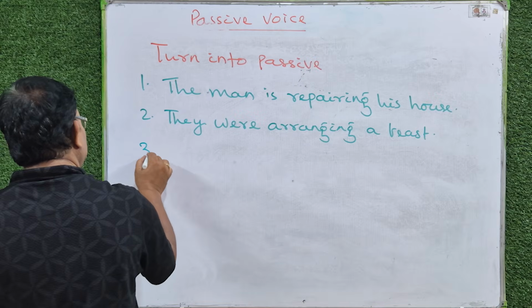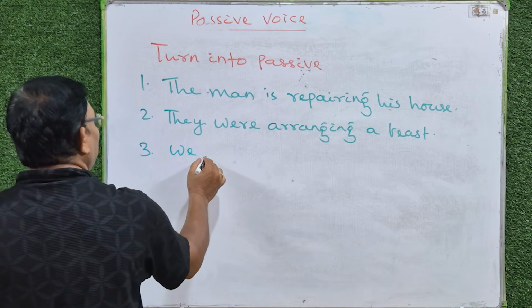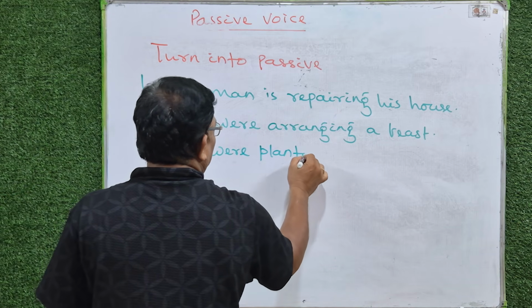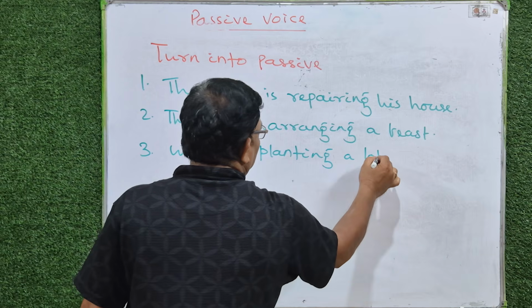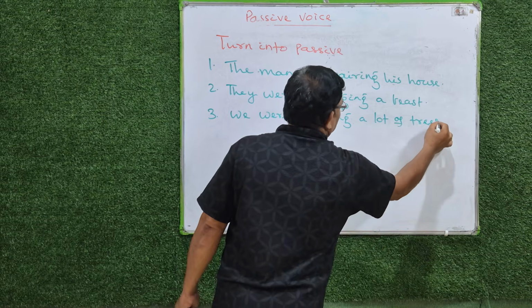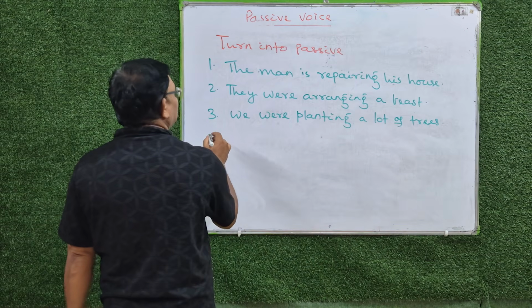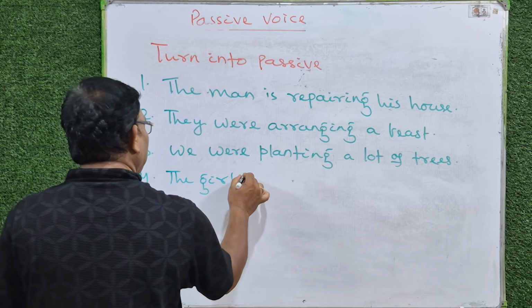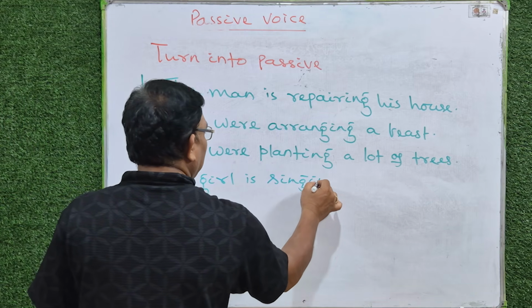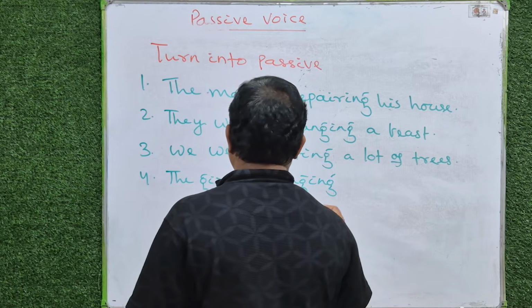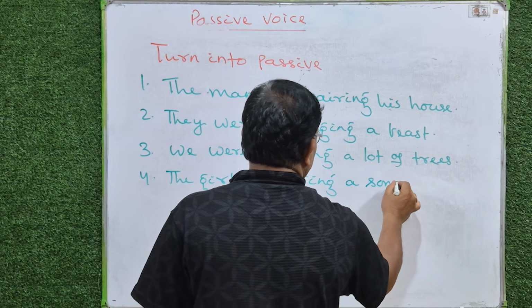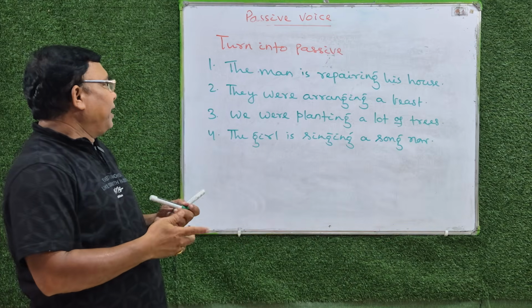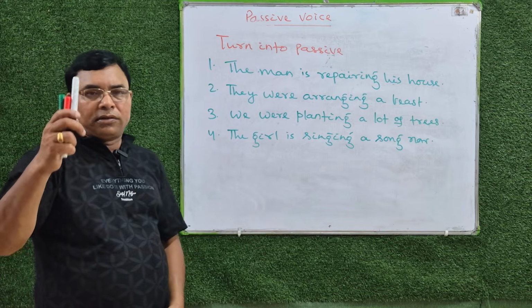Number 3. We were planting a lot of trees. Number 4. The girl is singing a song. Write their answers in the comments.